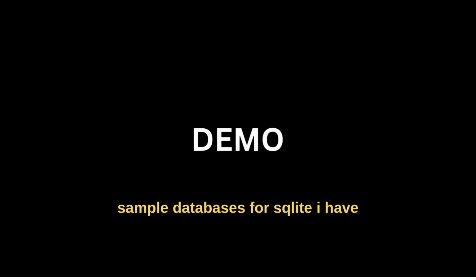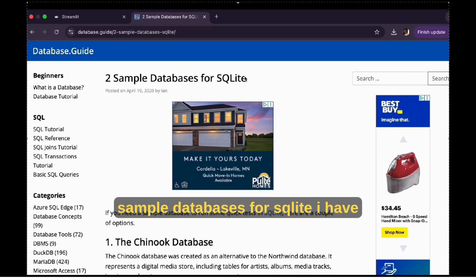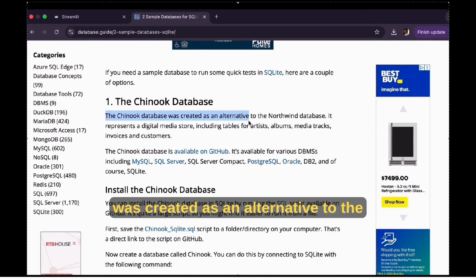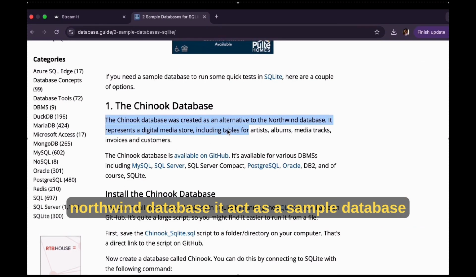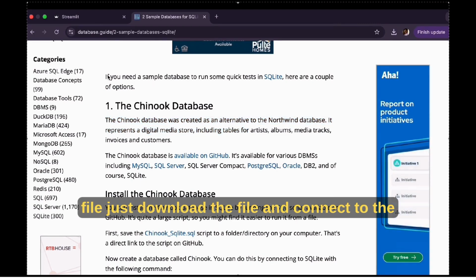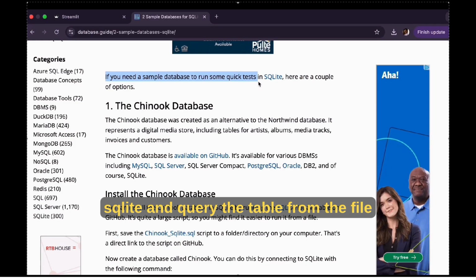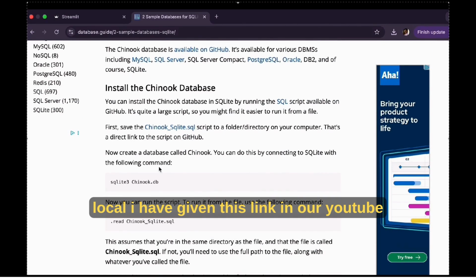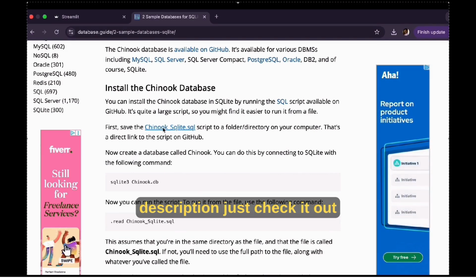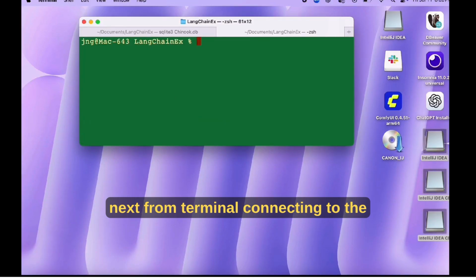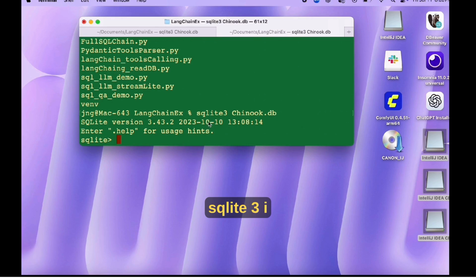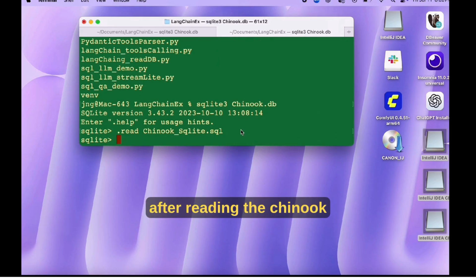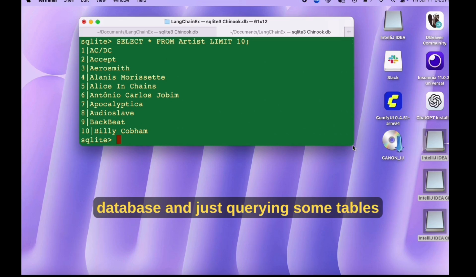First, I have downloaded some sample databases for SQLite. I have used a Chinook database file. The Chinook database was created as an alternative to the Northwind database. It acts as a sample database file. Just download the file, connect to SQLite and query the tables from the file. So it will be easy to have some tables and a database locally. I have given this link in our YouTube description. Just check it out. Next, from the terminal, connecting to SQLite 3, I am reading the downloaded Chinook sample database file, and then querying some tables.